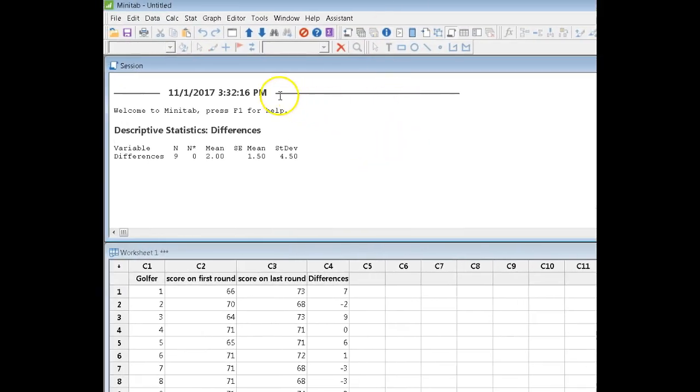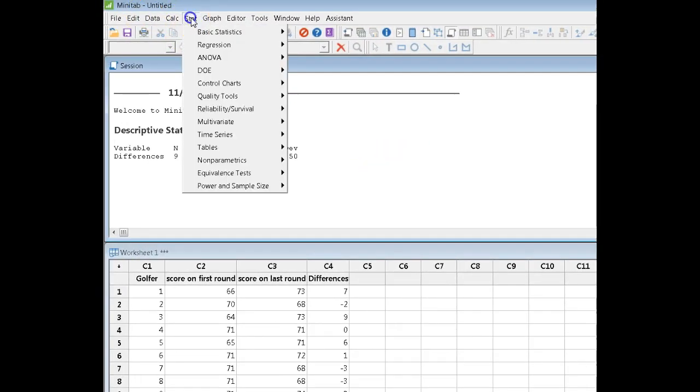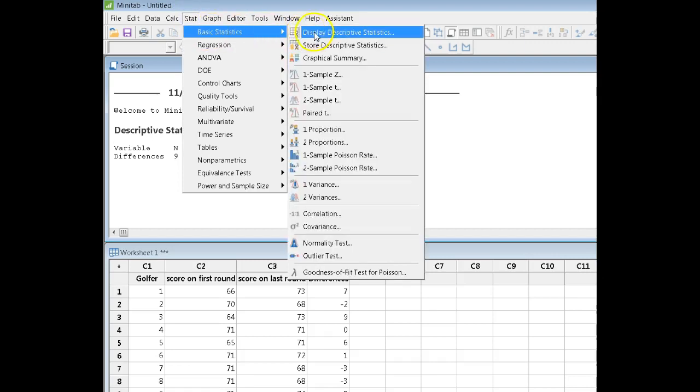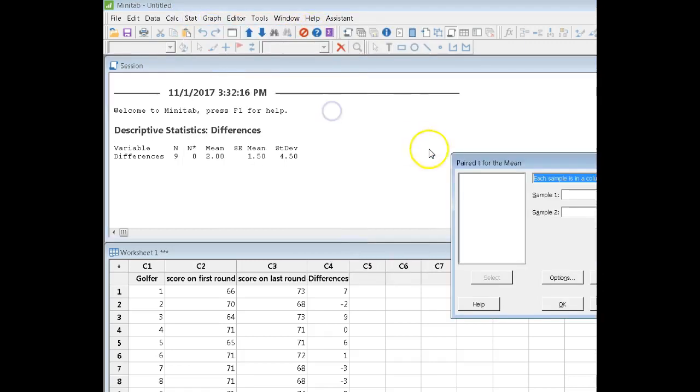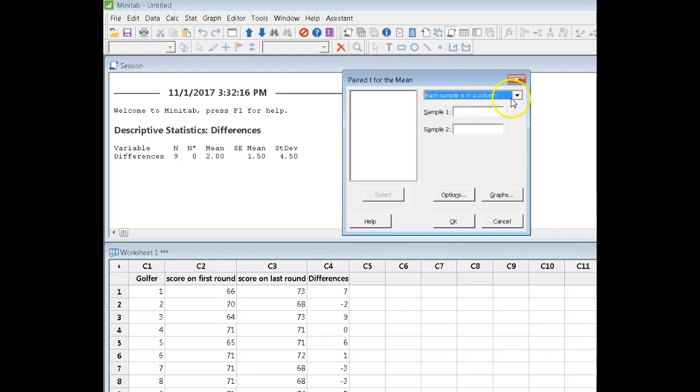Well, you know, we're all lazy, and the reason we're doing this course is kind of to use the software. So let's go to the Stat tab, Basic Statistics. We're going to the paired t. Now, in our case, each sample is in its own column. I don't have summarized data. I'm doing last round minus first round.